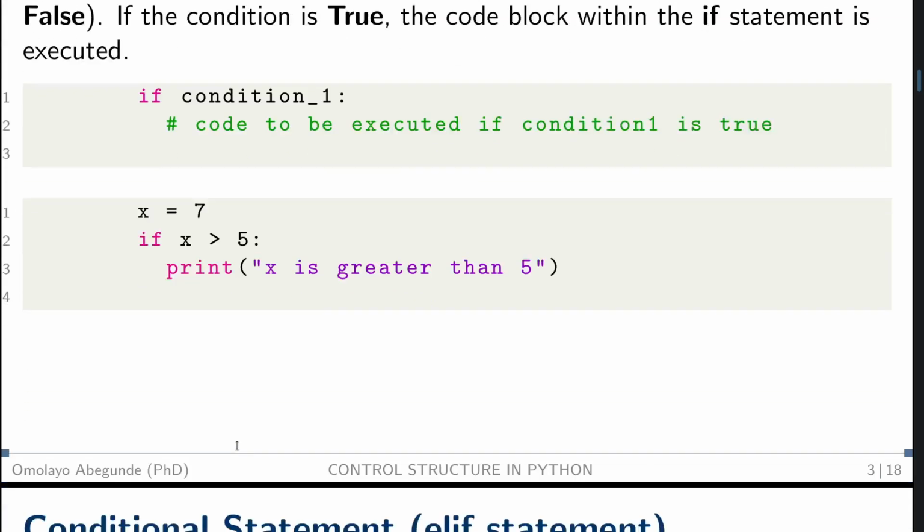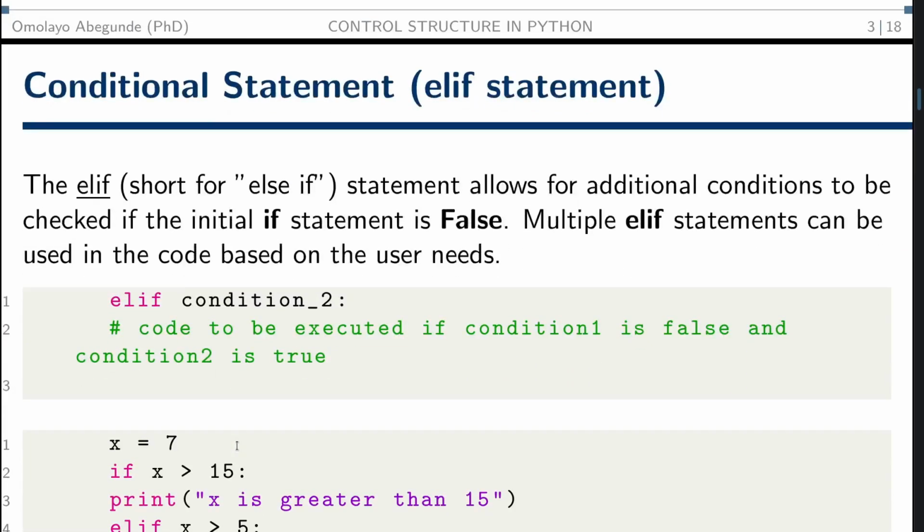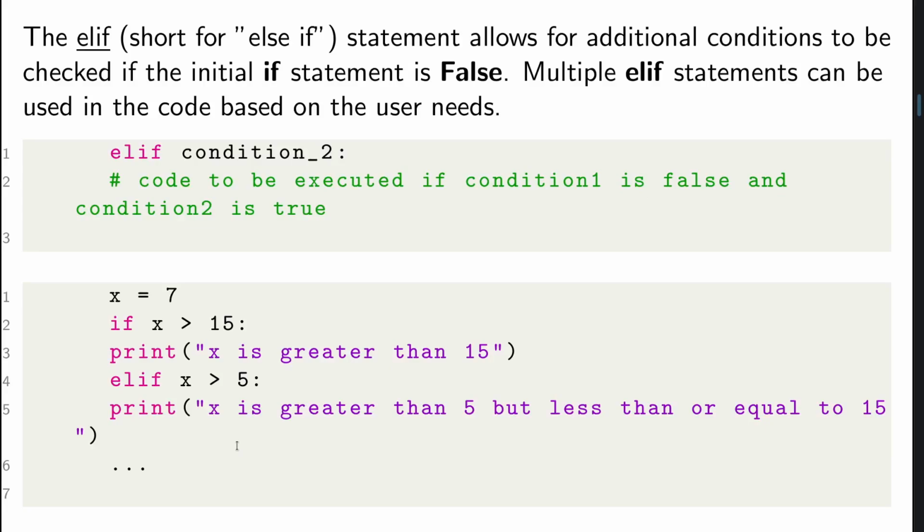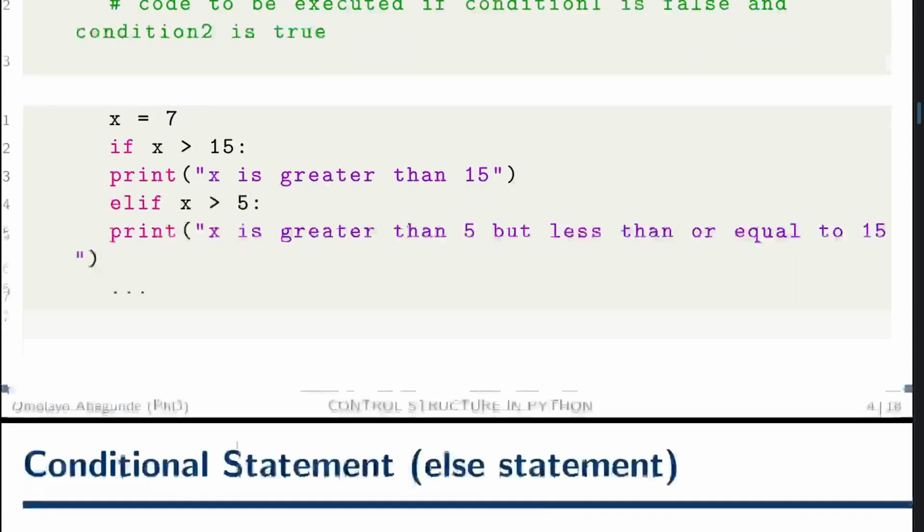So let's move forward. That's for the if statement. In some conditions, you may have more than one check. You want to carry out more than one check on the system. So in your code, you may have: if this is this, then do this. Otherwise, make a second check. In case the first condition does not meet, make a second check again. If it does not meet again, take another check until there is nothing else to meet, then we go to the last check, which is the else statement.